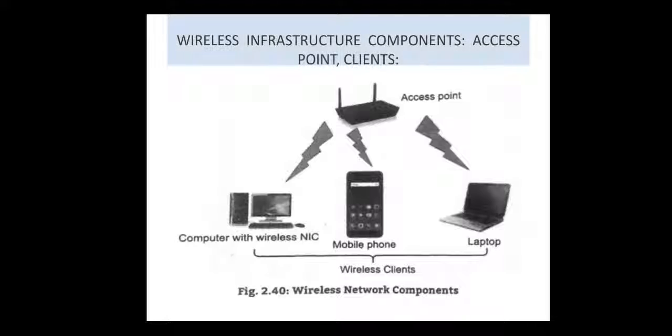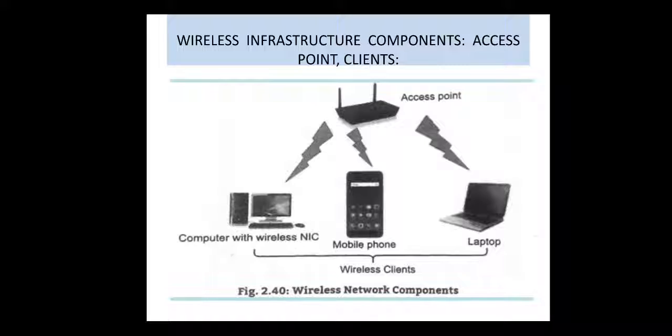The next topic is wireless infrastructure components, that is access points and clients. These are the wireless network components, that is mobile phones, laptops, computers with wireless network interface, and the access point, that is the router. With the help of this access point, that is the router, we connect to the network.